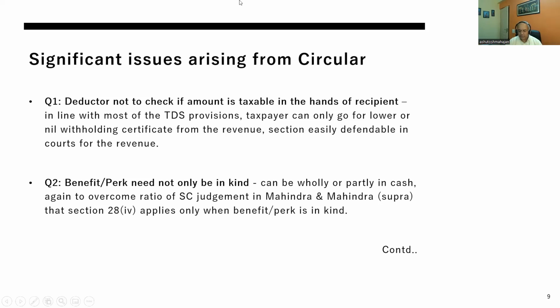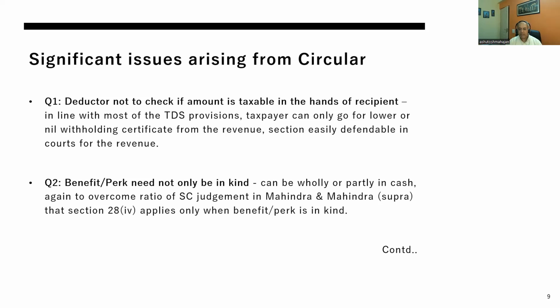The taxpayer only has an option to go for either a lower or a nil withholding tax certificate if he wants to escape withholding taxes. And this section is defendable because there is already a Supreme Court judgment cited in the circular in relation to 194E in favor of the revenue.